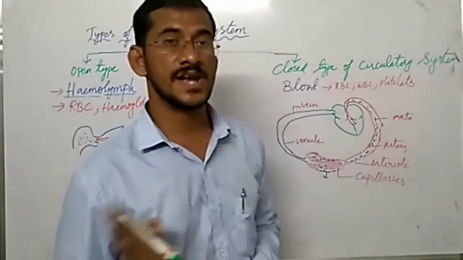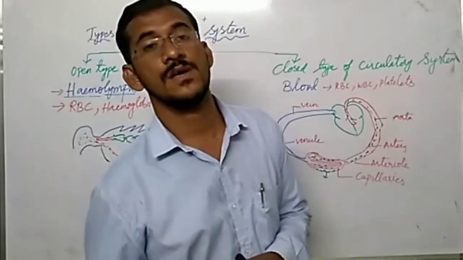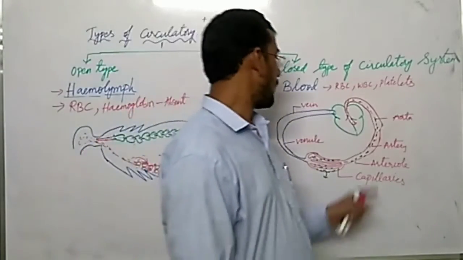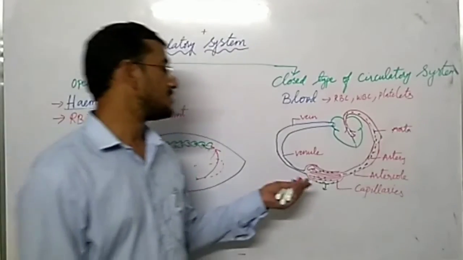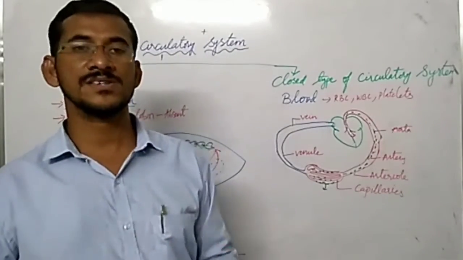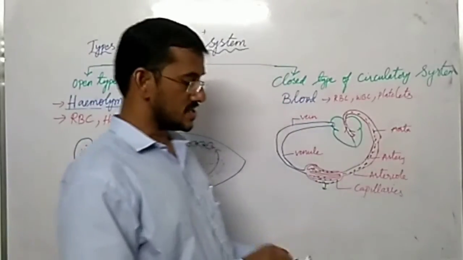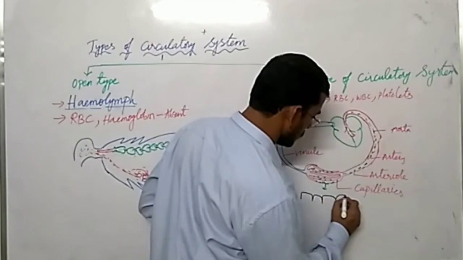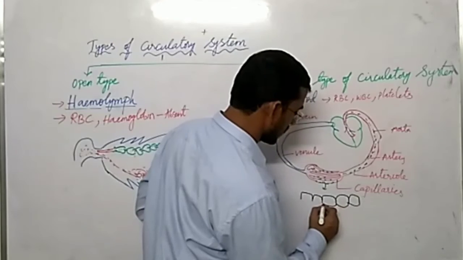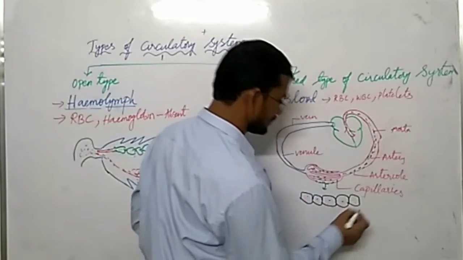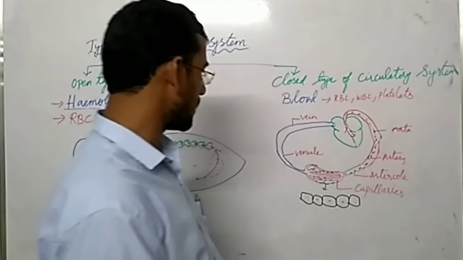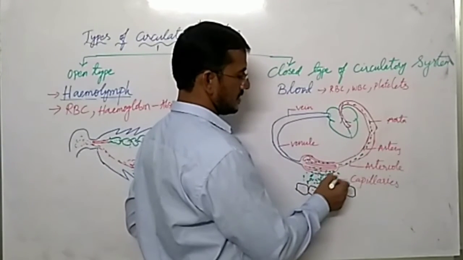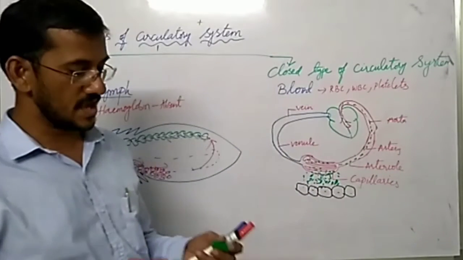So here transportation or diffusion or exchange of materials is not possible with artery and veins. From the blood, nutrients and oxygen come out to the tissue region. So this place is a tissue. So here we have tissues. Understood? So all nutrients come out from the capillaries, and they supply the nutrients to the tissues.